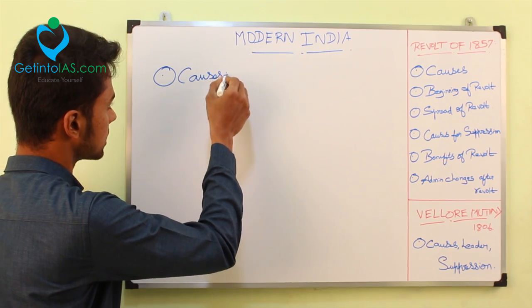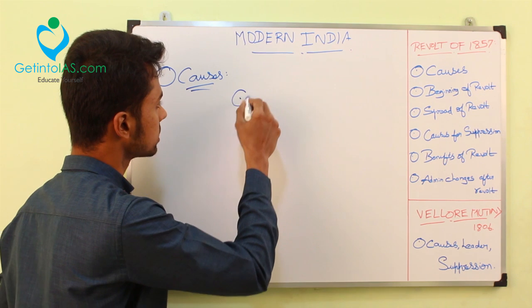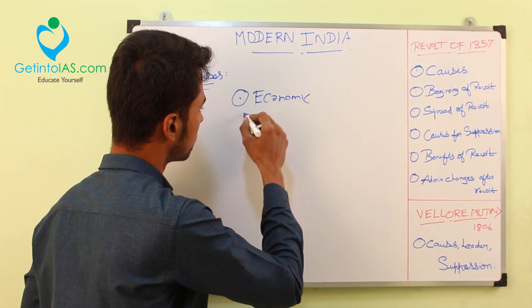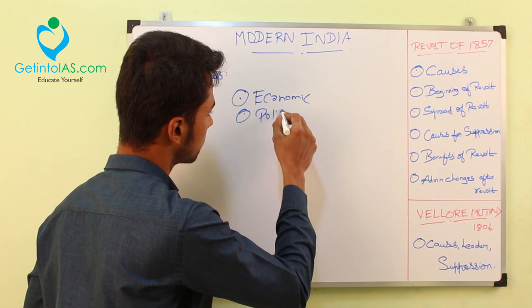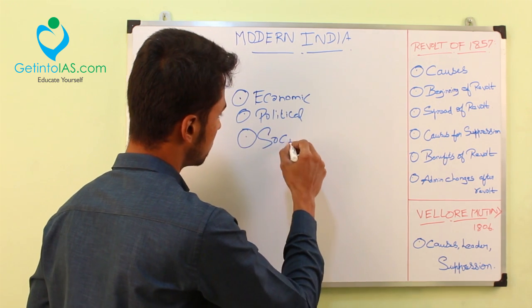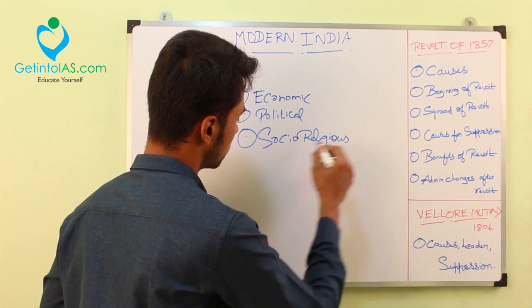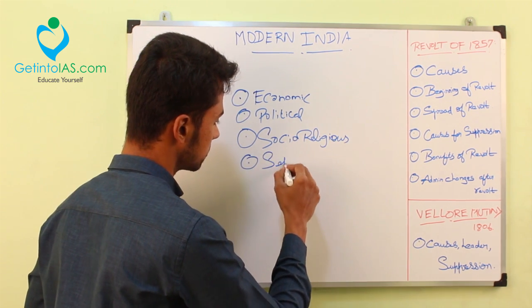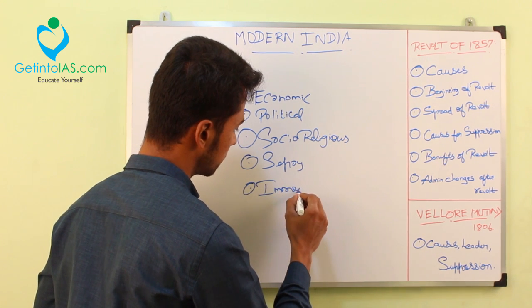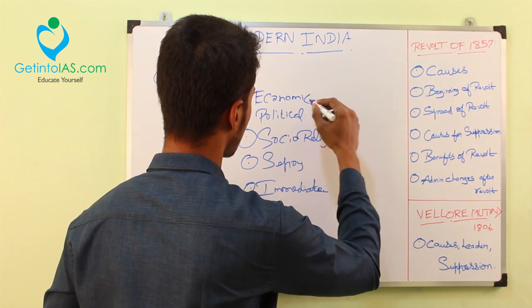When talking about the causes, I can separate the causes into different categories like economic, political, socio-religious, Sepoy, and the immediate cause. So dealing with this economic cause,